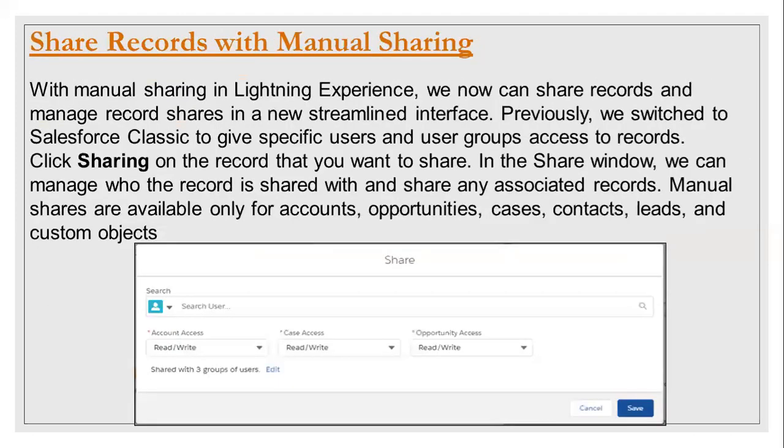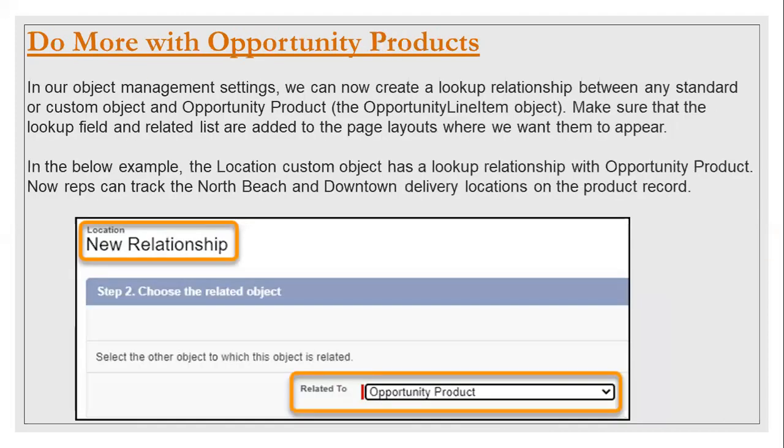Okay. Proceeding forward, we now can create a lookup relationship between any of the standard or custom objects and opportunity product also. All this while we never used to get opportunity product in the drop-down, and now we do have opportunity product included in the related-to list. So we now can add the lookup relationship between any custom or standard objects and the opportunity product. Is it clear, or shall I proceed forward?